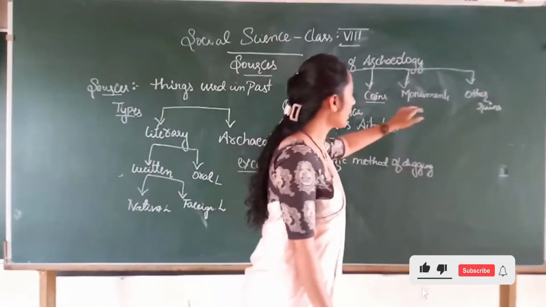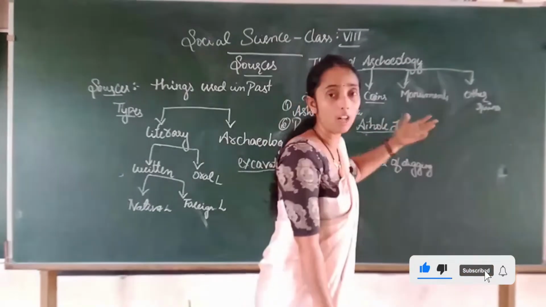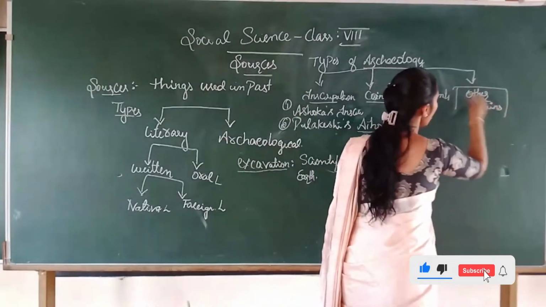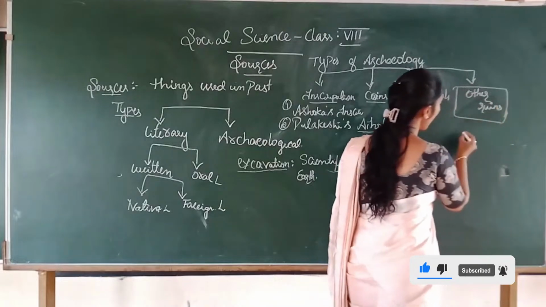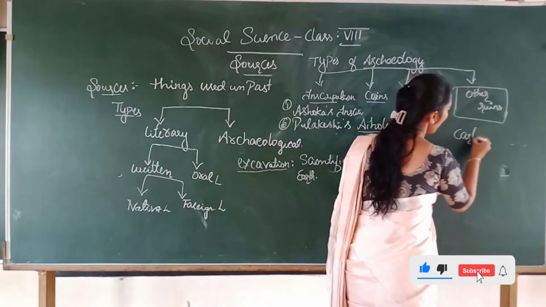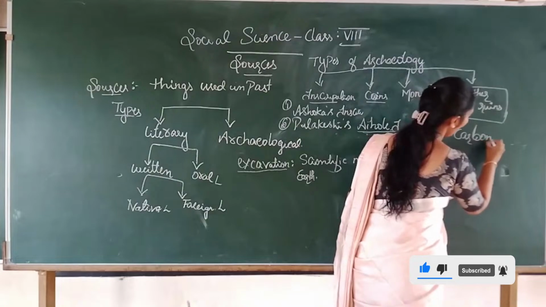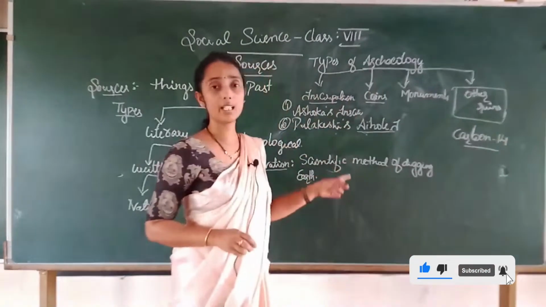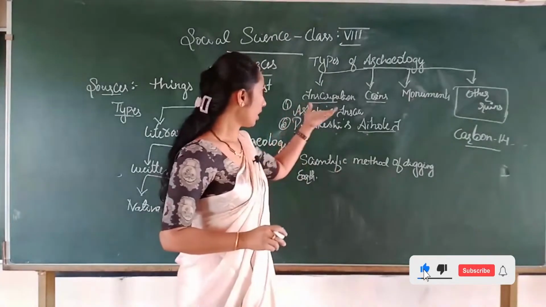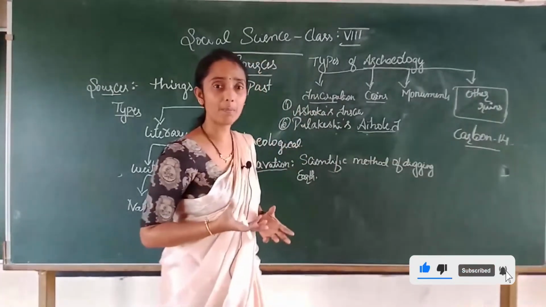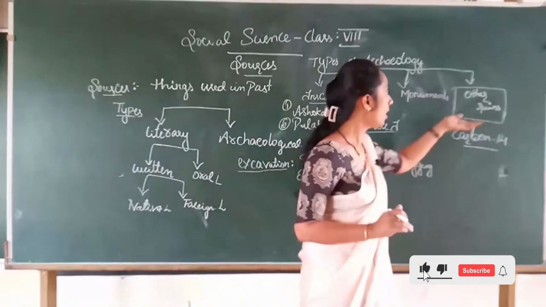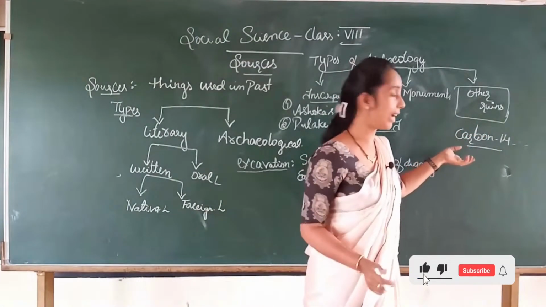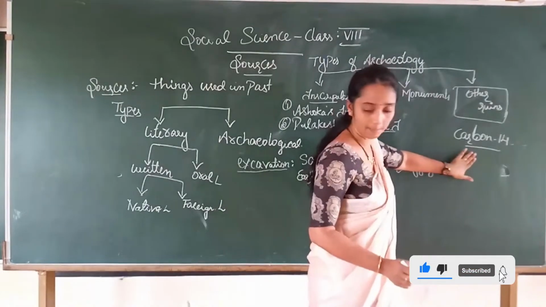If these three types are destroyed or broken, in that case they will come under other ruins, and they will be identified by the scientific method called Carbon 14. Carbon 14 is a scientific process where they identify the broken things, read them, refer to them and identify them.